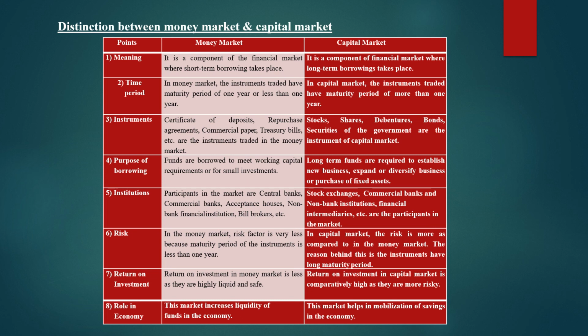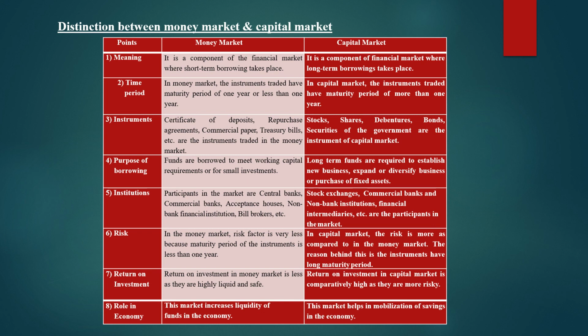Then coming to the sixth difference, that is risk. In the money market, the risk factor is very less because the maturity period of the instrument is less than 1 year. As in the money market, usually short-term securities are traded, risk is also less as compared to the capital market. हमेशा money market में risk कम होता है, capital market में ज़्यादा होता है.